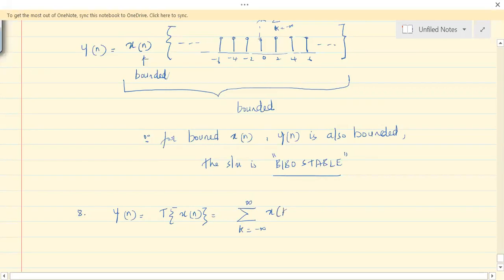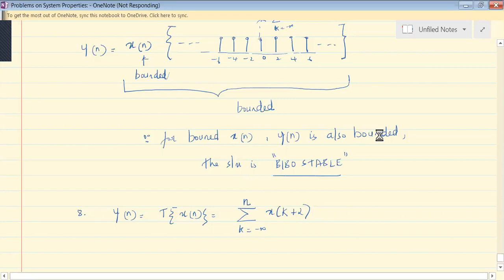The summation of x of k plus 2 is given. Or sorry, this is not infinity. There is n here. So this is the signal.